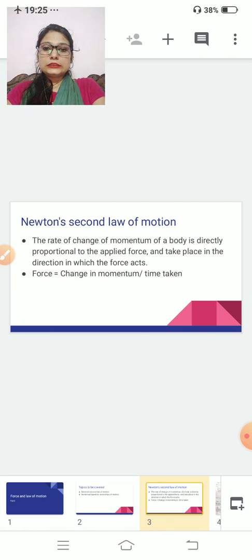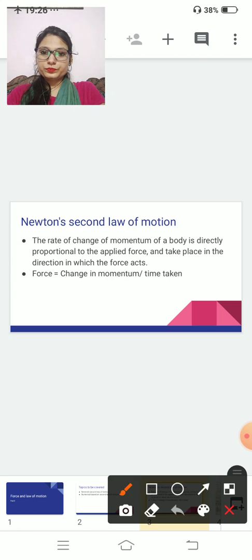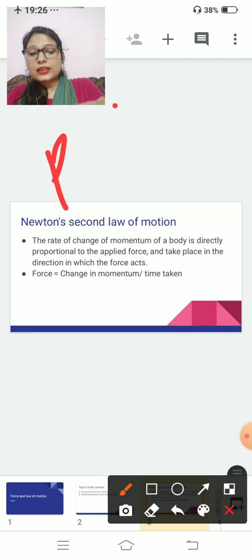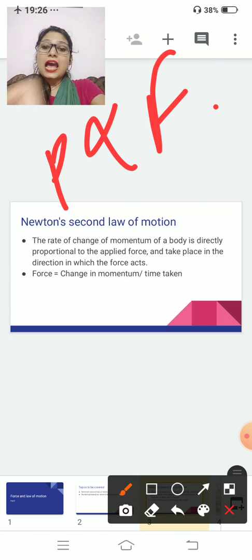Here is Newton's second law of motion. As I told you earlier, the second law is based on momentum and the first law is based on inertia. Clear? So what is the second law of motion? The rate of change of momentum of a body is directly proportional to the applied force, and takes place in the direction in which the force acts.